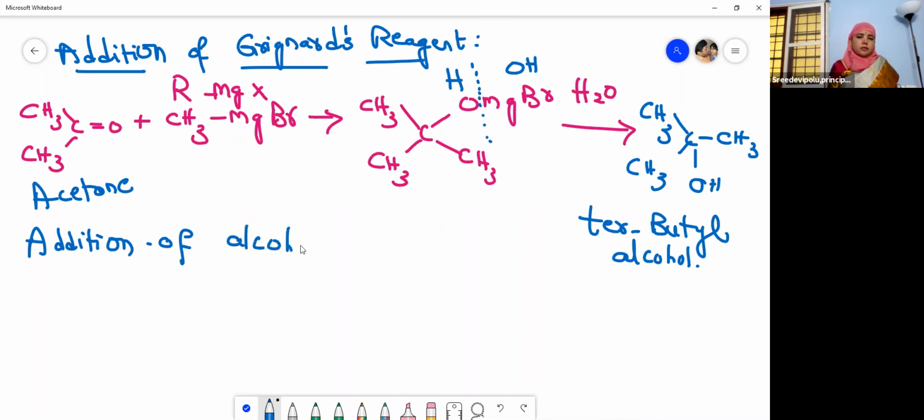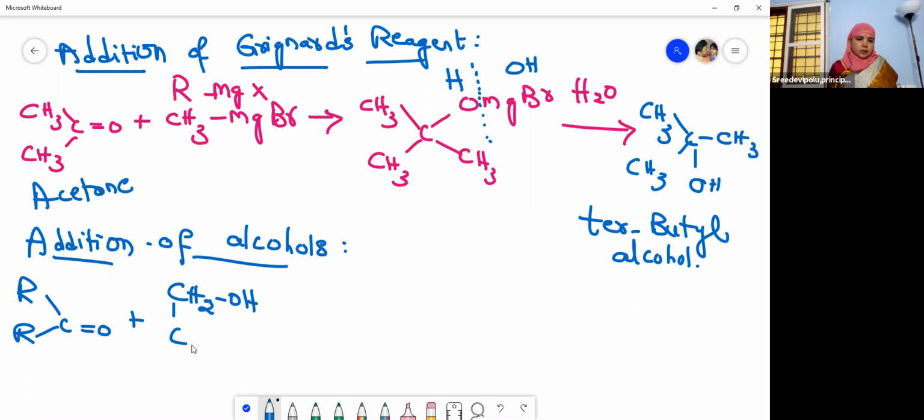Addition of alcohols. Now let us see what happens when alcohols are added to the ketones. See, this is the ketone, R-C(=O)-R. Now here I am adding an alcohol. I told you in the alcohols topic, it contains 2 OH groups. It is a dihydric alcohol, di means 2. So this is ethylene glycol, the common name, and it is a dihydric alcohol.